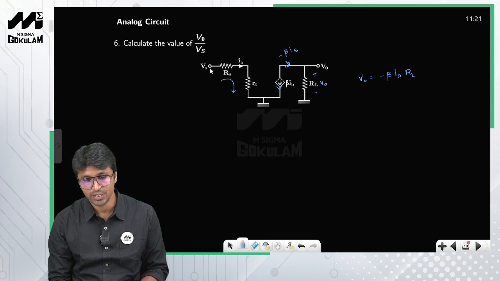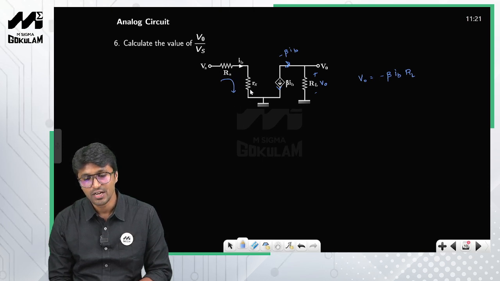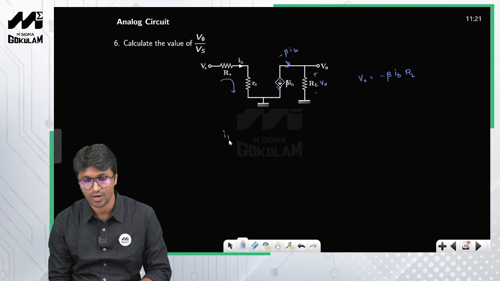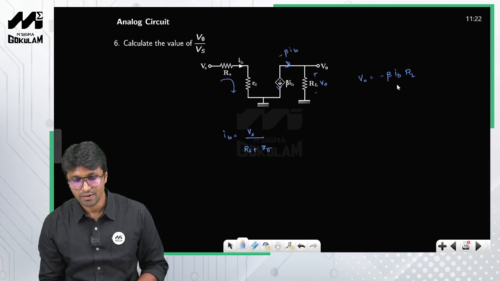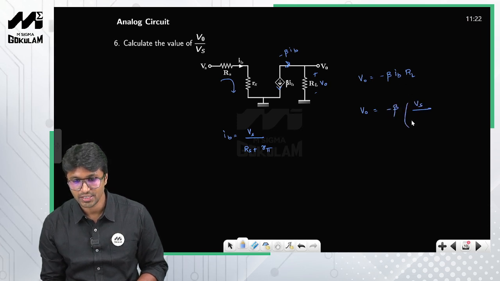The current flowing through these two resistors is nothing but IB. These two resistors are in series, and the voltage across this series combination is nothing but Vs. Therefore IB is nothing but Vs by Rs plus R pi. All you need to do is substitute IB with this value. Therefore V0 is equal to minus beta into Vs by Rs plus R pi into RL. So get the ratio V0 by Vs.